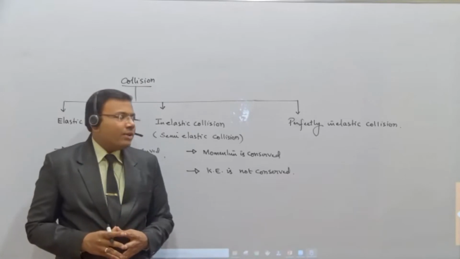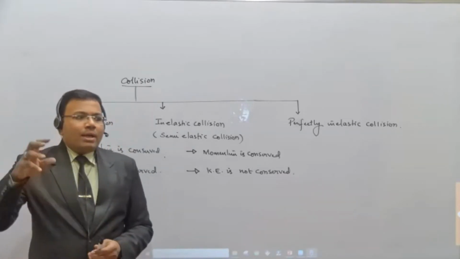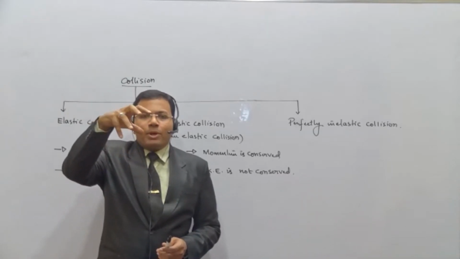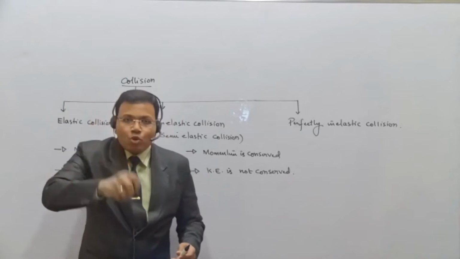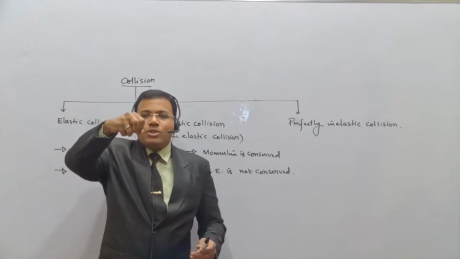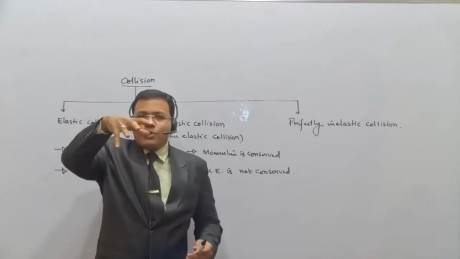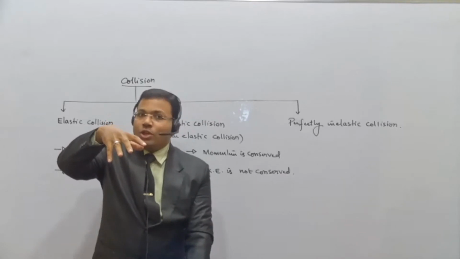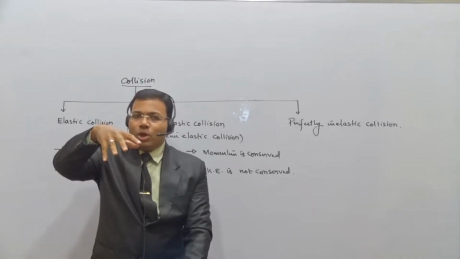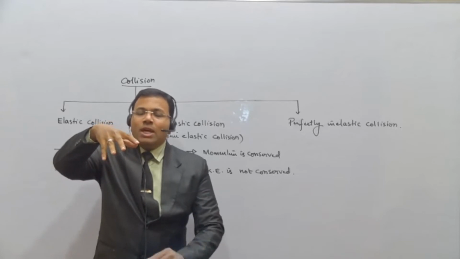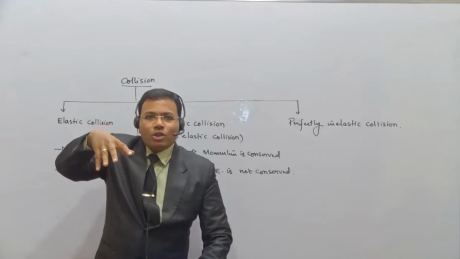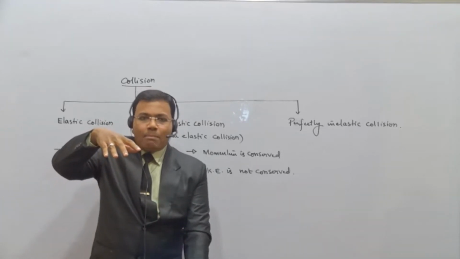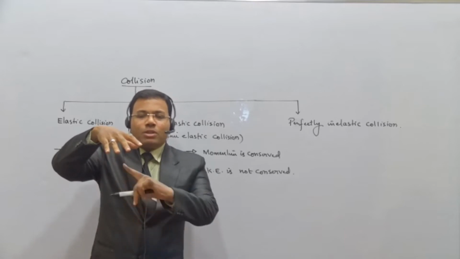The best example is a ball. I take one ball and I drop it. I'm not saying that I'm throwing the ball, students, I'm just dropping it. The ball will go and hit the ground. The appropriate word here is that there is a collision between the ball and the ground. After collision, the ball will come back and it will not reach the hand.